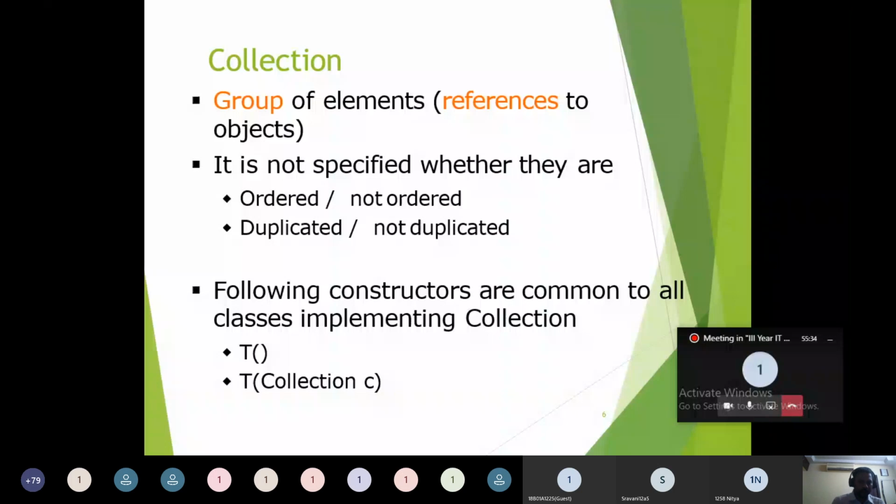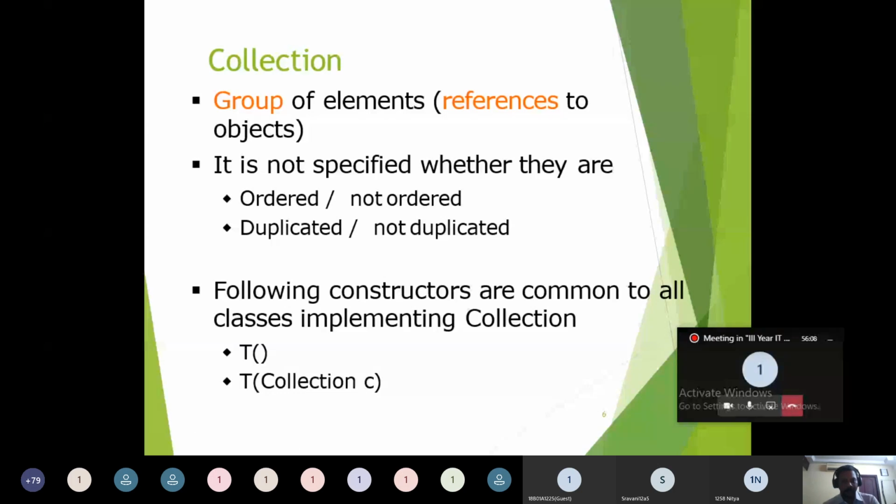The next point is here. T is a kind of collection object, a kind of collection class. How to create a collection object here? There are two different types of constructors you have to use to create an object from the collection framework.